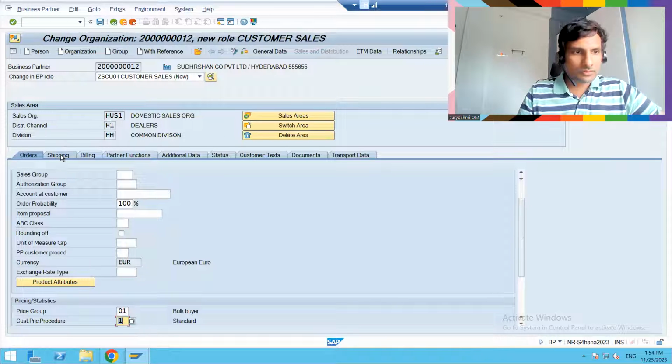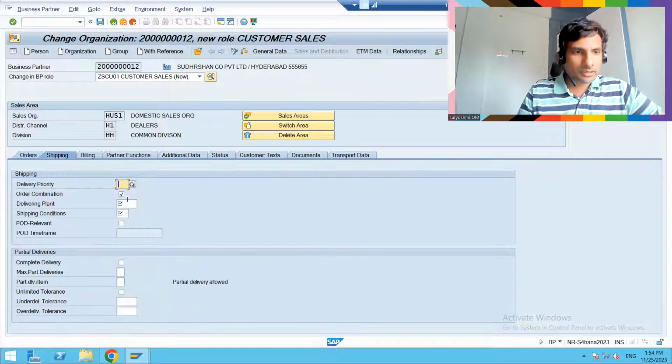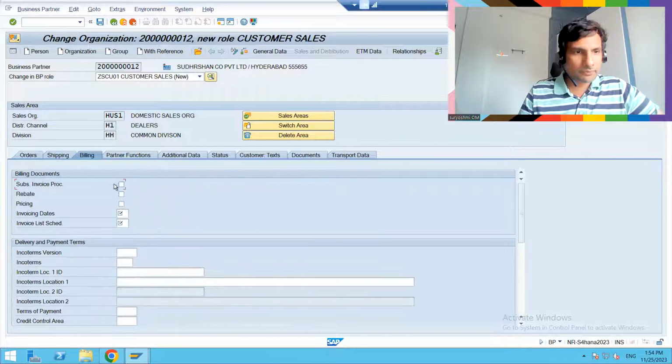Let's go to the shipping tab. I have all these mandatory fields; let's fill them quickly. Next, come to billing. Let's take this and this. I'll fill in the incoterms.